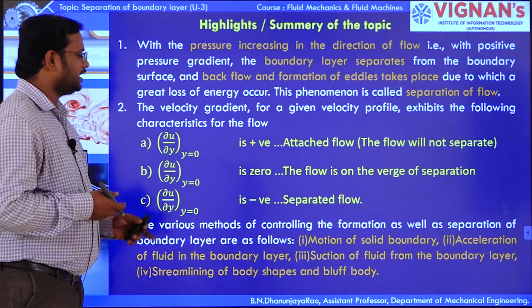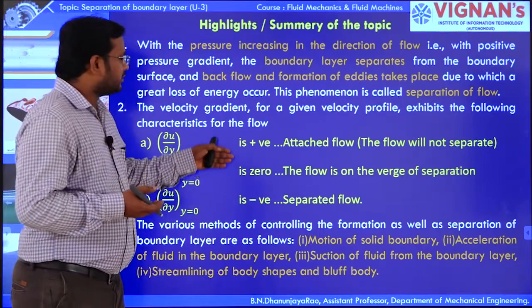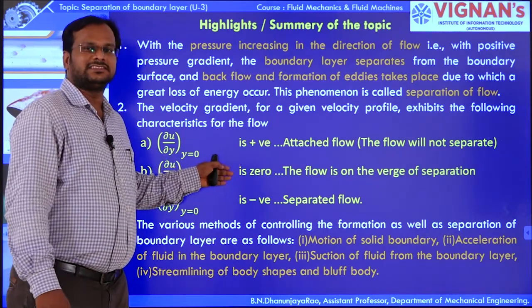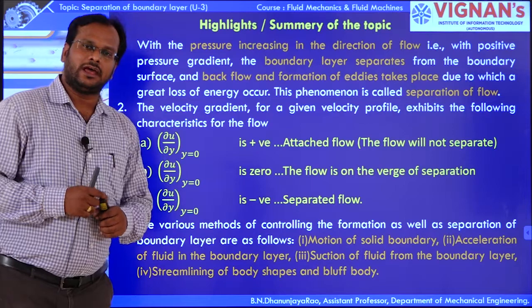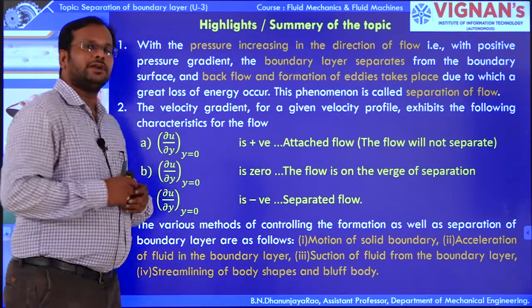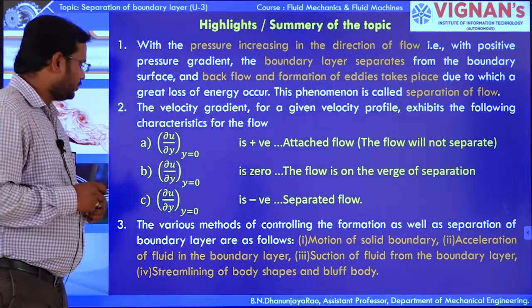If dou u by dou y is negative, it is a separated flow. So there is an attached flow observed initially, and there is a verge of separation observed at this particular point, and there is a separated flow observed because of negative dou u by dou y.